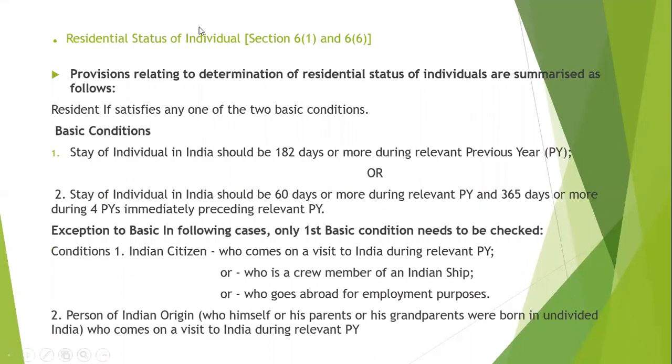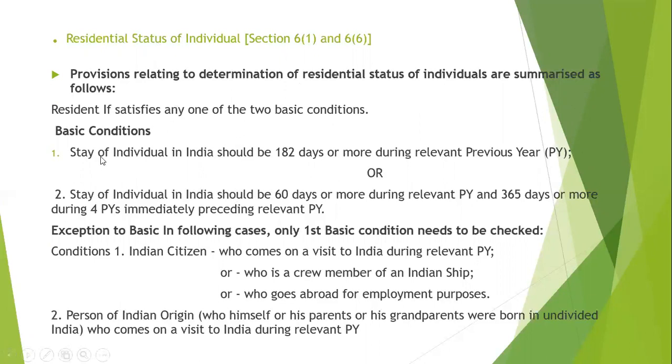So we need to calculate what the residential status of different persons is. How many types of persons are there? 7 types of persons. Of these 7 types, we'll deal with the individual. So these are the provisions relating to the determination of residential status of an individual. To become a resident, you need to satisfy any one of the basic conditions.